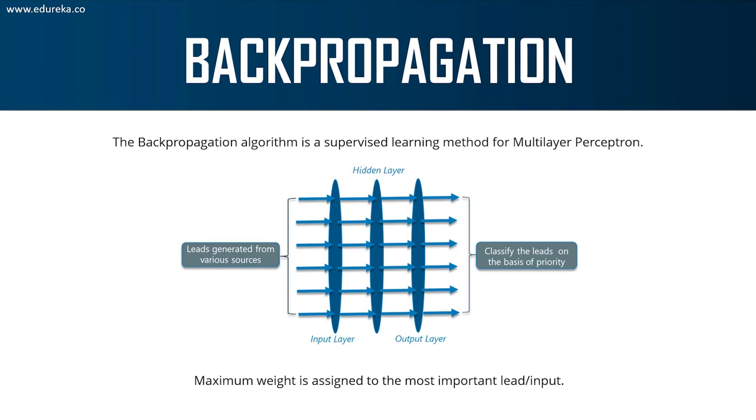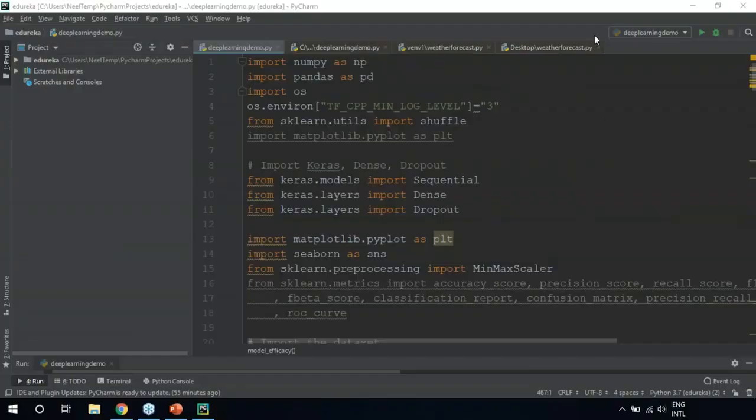Now, in order to make you understand deep neural networks, let's look at a practical implementation. So again, guys, I'll be using Python to run the demo. If you don't have a good idea about Python, check the description. I'll leave a couple of links about Python programming. Now, in this demo, I'll be walking you through one of the most important applications of deep learning. I will demonstrate how you can construct a high-performance model to detect credit card fraud. We'll be using deep learning models to do this.